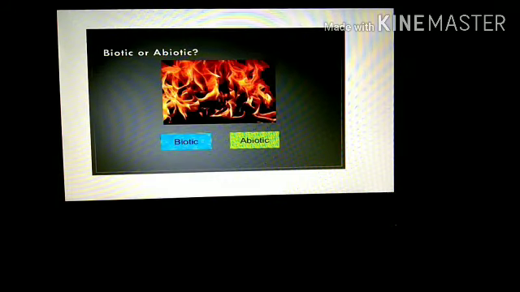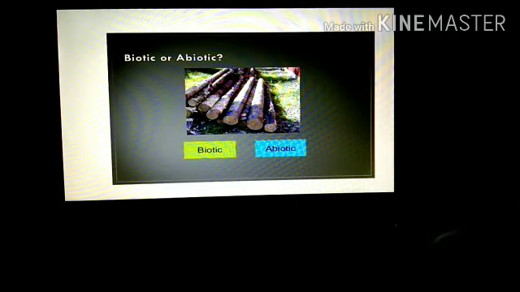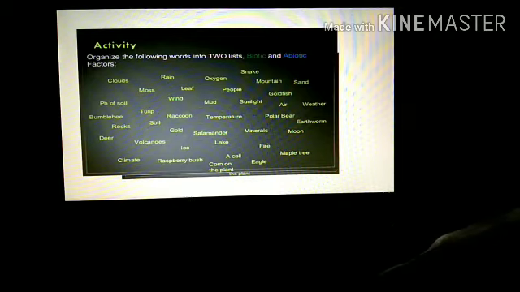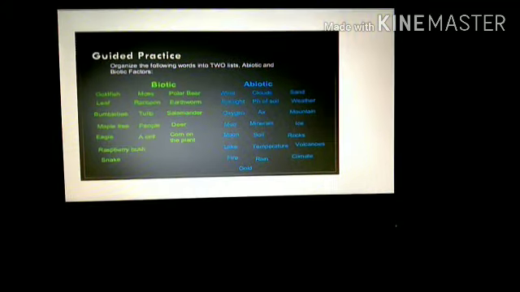Students, this is another slide that you can do yourself. This picture shows which component, biotic or abiotic? The second one is this. So you have to do it yourself. Now students, this is the activity for you: you have to choose which are the biotic components or abiotic components from these words. So here is the solution of biotic and abiotic components.